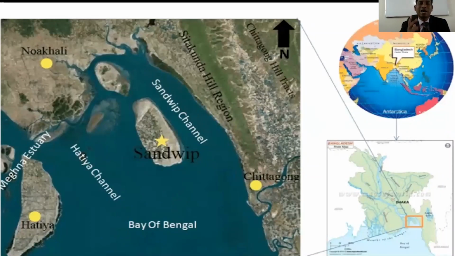Here I have given a picture of our islands in the Bay of Bengal. Okay, you can see here, this is Shundip, Hatia. This is Shandip and Hatia Channel and Hatia Island. So if you have time, if you have a chance, you can visit there.